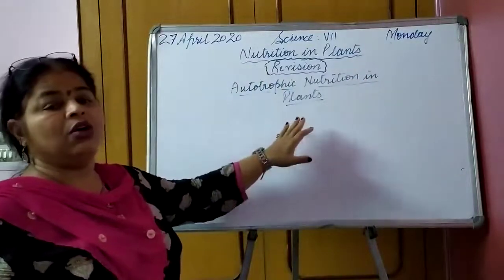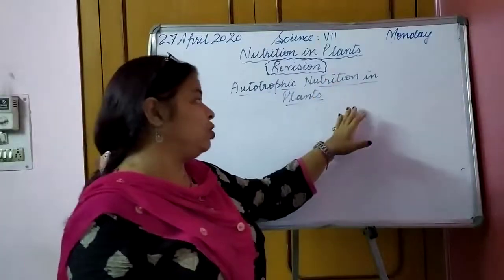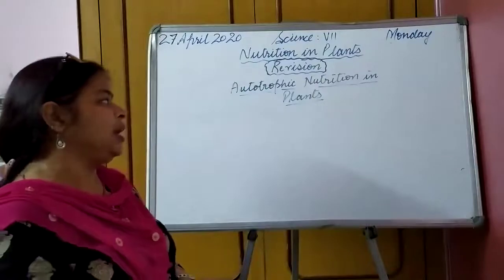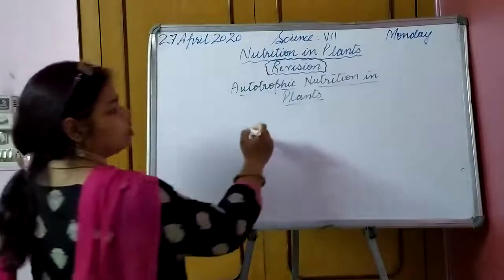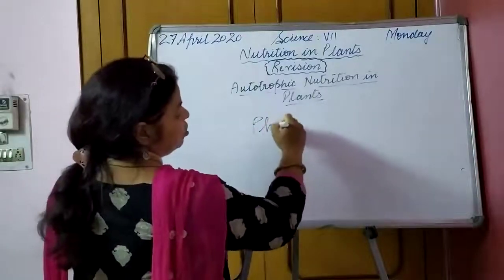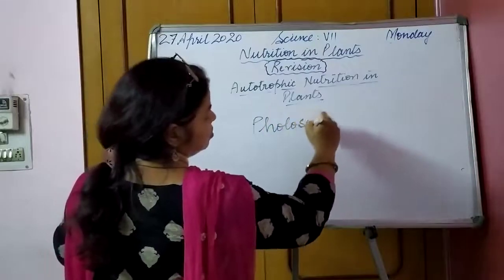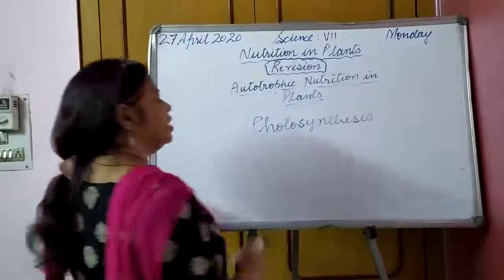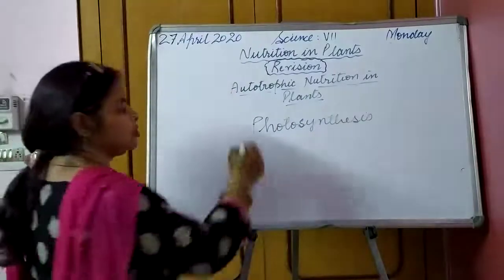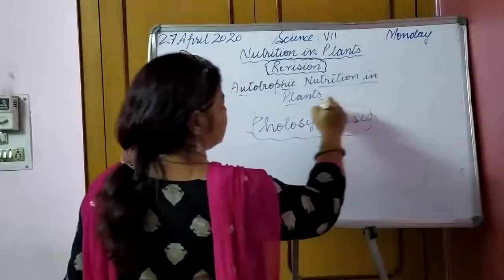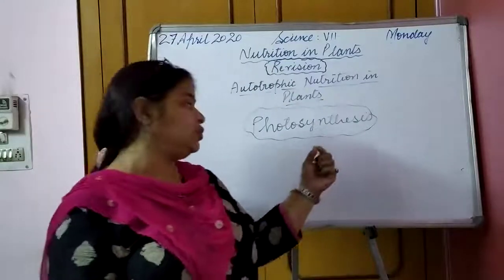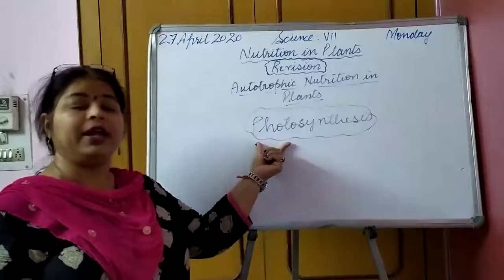In plants, the autotrophic mode of nutrition takes place, this we have learned, through the process of photosynthesis. All green plants synthesize food in the presence of light.